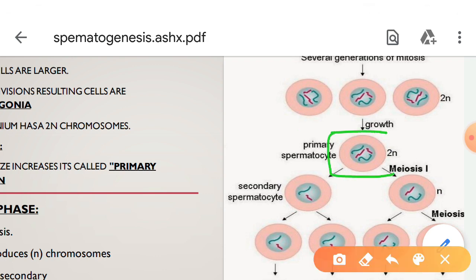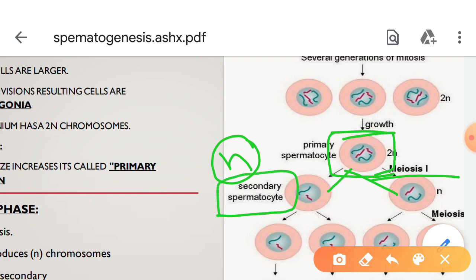Here the spermatogonia increase in size, and it is also a diploid cell. In the maturation phase, when the primary spermatocytes enter into the maturation phase, each cell divides by meiosis. Meiosis consists of two divisions. The first meiotic division produces two cells with haploid chromosomes, and these cells are called secondary spermatocytes, produced during meiosis 1.